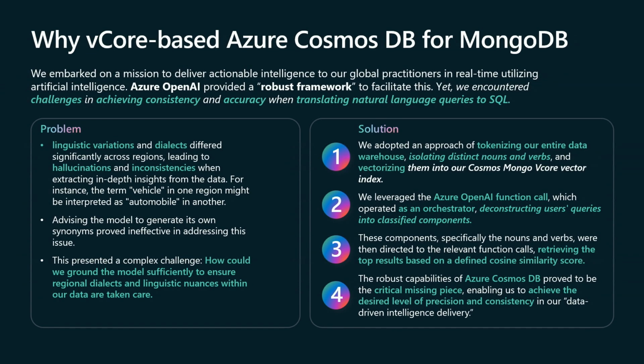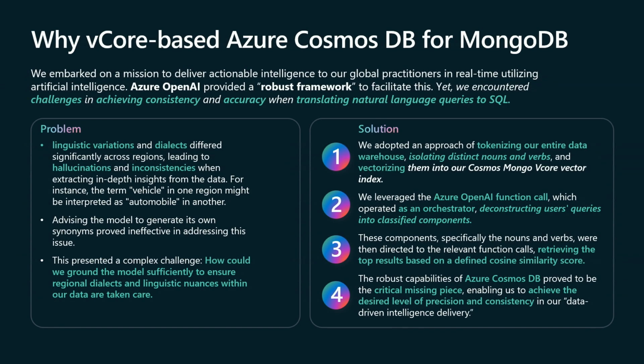Similarly, vegan, the keyword in our database, is not everywhere tagged as vegan. There is plant-based food. There are things like soya milk, oat milk. So when we were generating those insights, we were not able to ground our model sufficiently to give accurate information to our user. At that point, Azure Cosmos DB for MongoDB came as a rescue. What we did is we adopted an approach of tokenizing our entire data set. We isolated distinct nouns and verbs, and we vectorized them into Cosmos MongoDB vCore vector indexes.